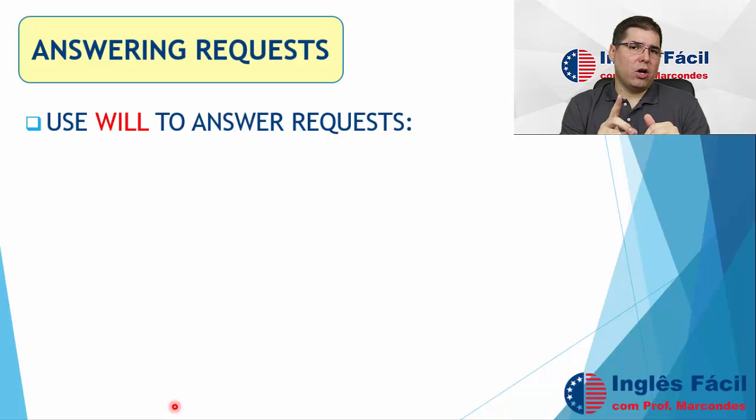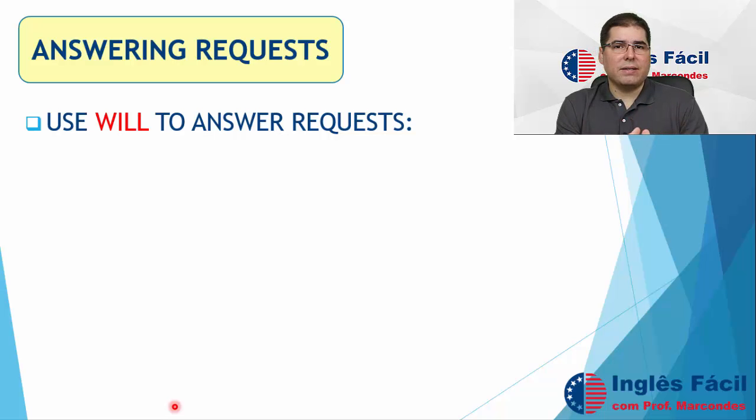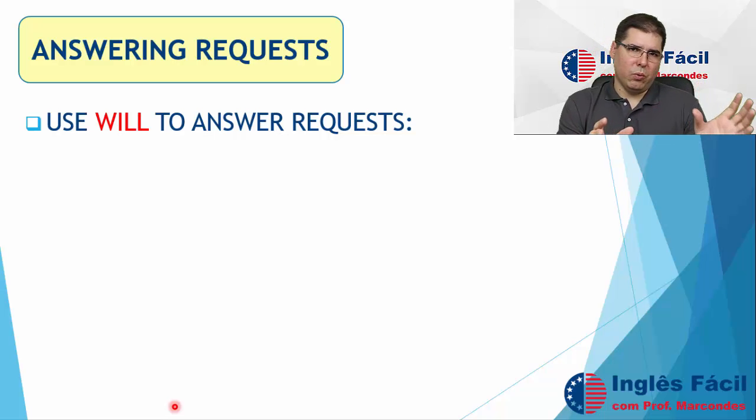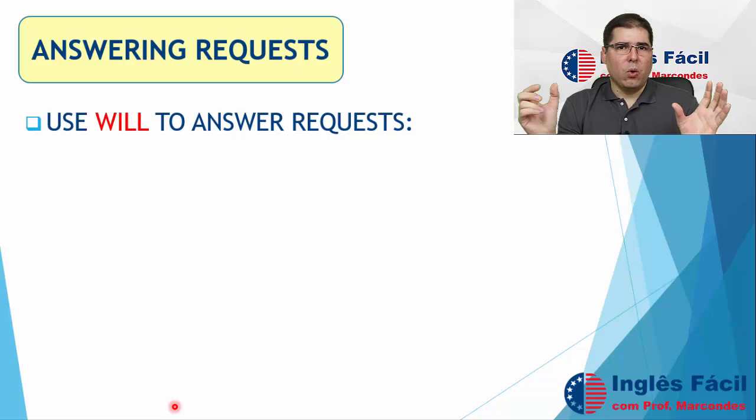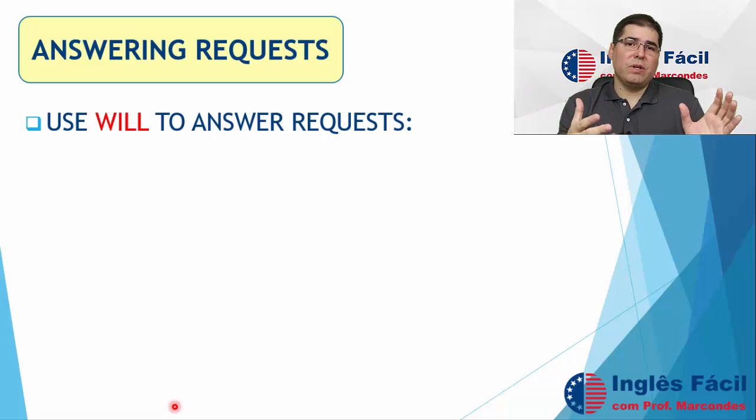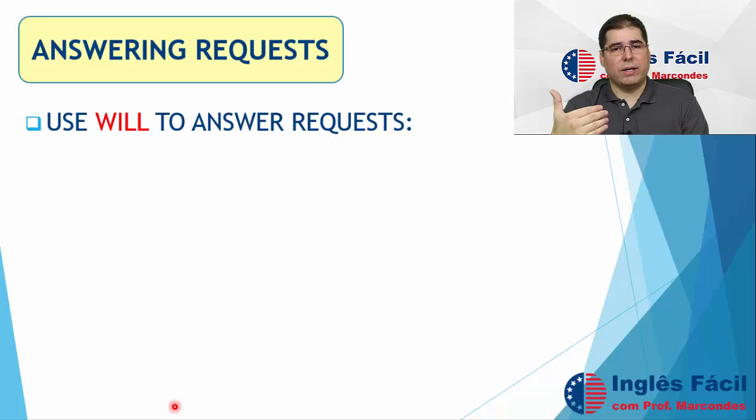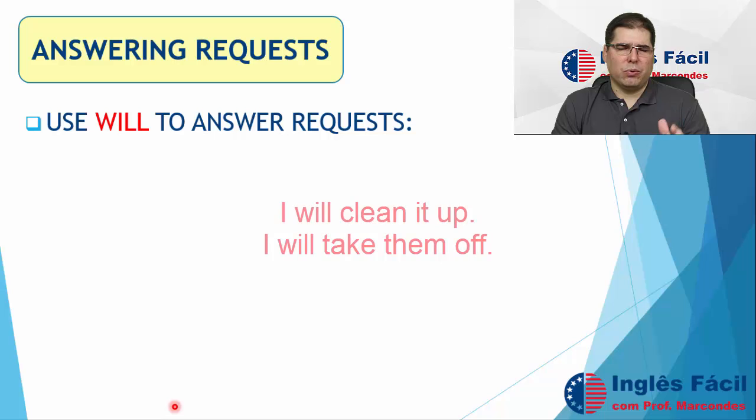Why will and not going to? Remember the class in which we studied the difference between will and going to? We use will to say something we decided at the moment of speaking, right? So when someone asks us to do something, requests us to do something, this is probably something we are deciding at the time of speech, right? At the same time in which we are speaking. So that's why we are going to use will, okay? As in the examples, remember?